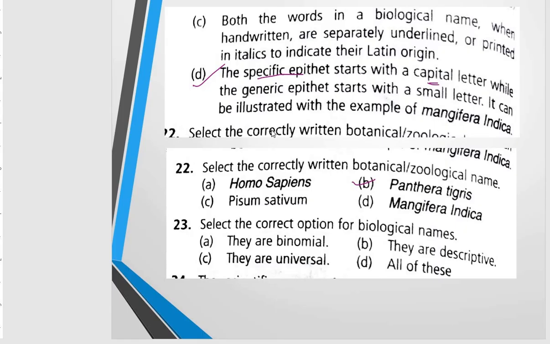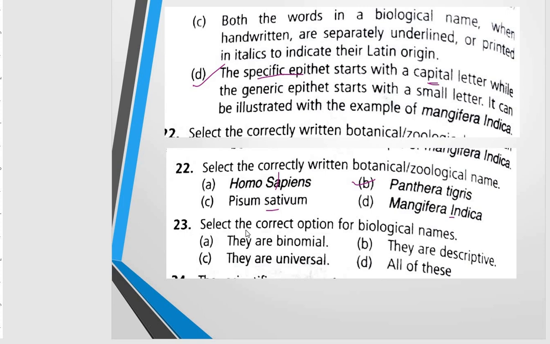Because the other three lack the following of rules. S should be small, Pisum sativum should be italicized, and here I should be small. So Panthera tigris is written as right.